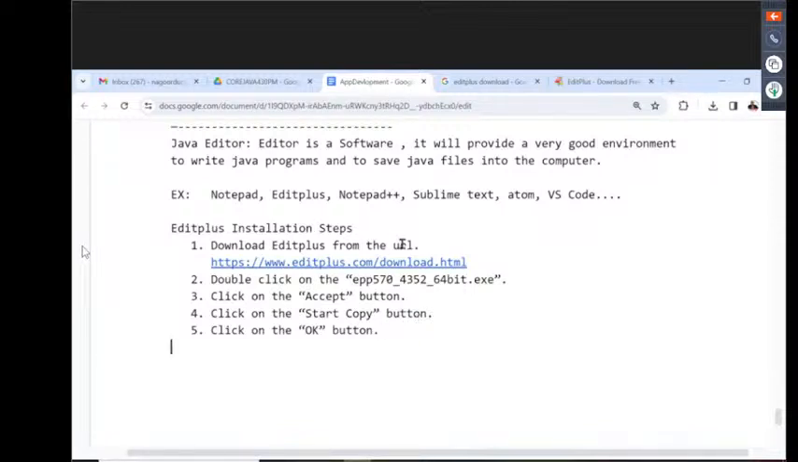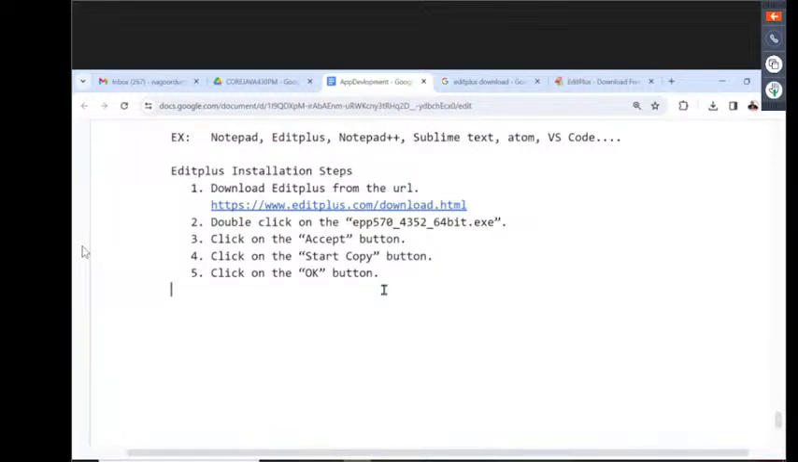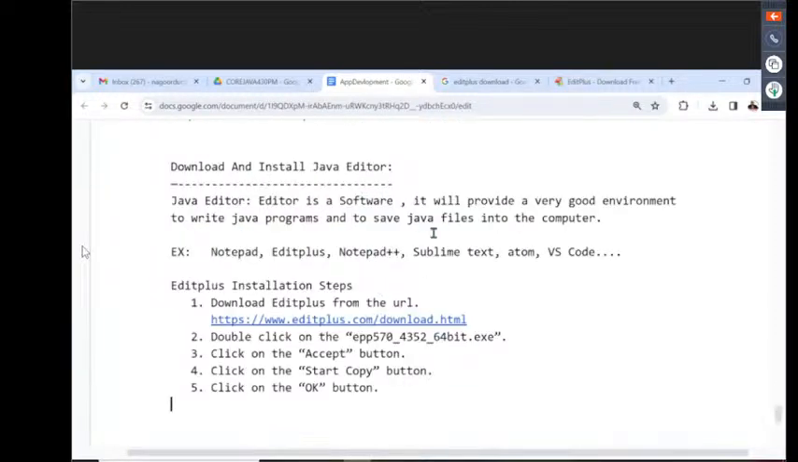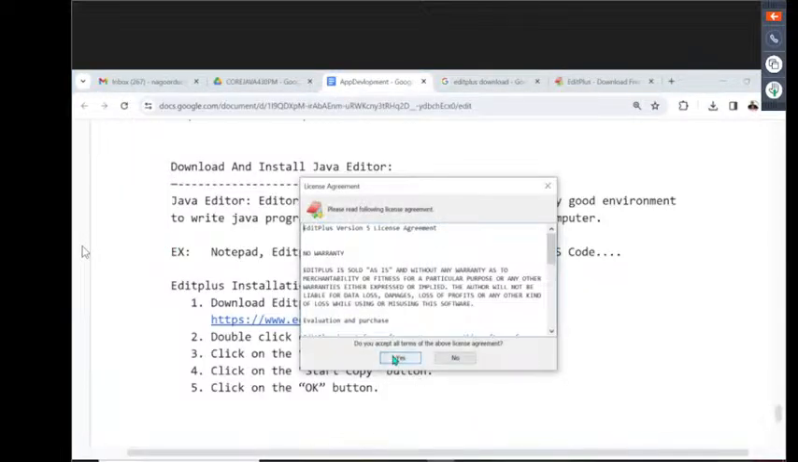So this is the Edit Plus installation process that we can understand here. After completion of this, what about the next step? Just download and install a Java editor. Then what we provided here is Edit Plus, the total process. Got it or not? Right, so now see this one. Now we are able to get Edit Plus here. Just click on this Edit Plus.